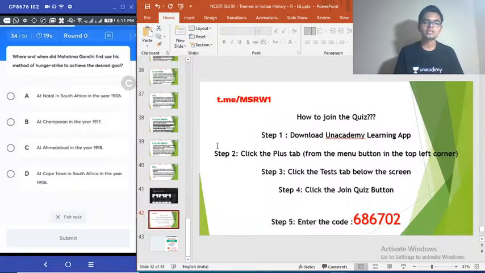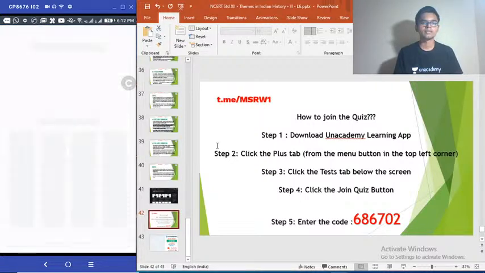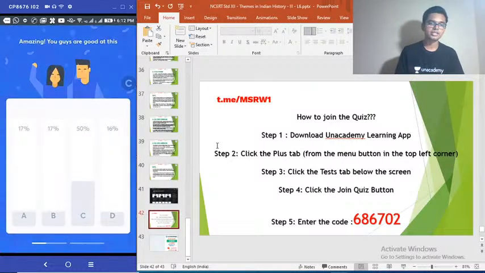D. Cape Town in South Africa in 1906. Time is up. Correct answer is Ahmedabad mill strike. Okay, 50% got that. Very good.